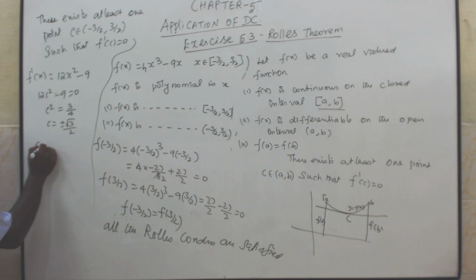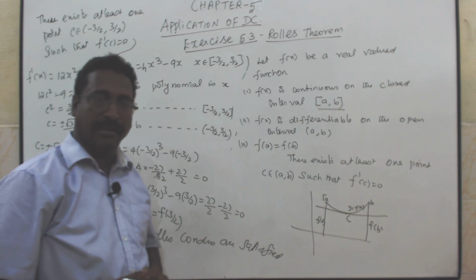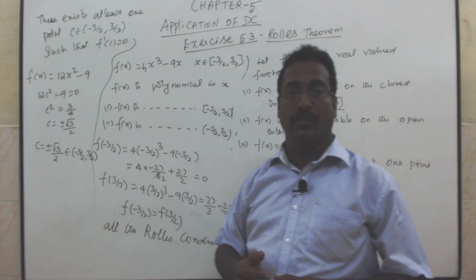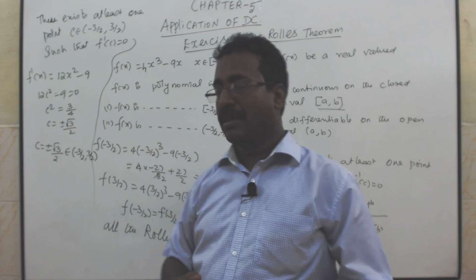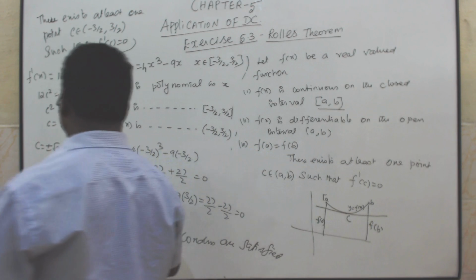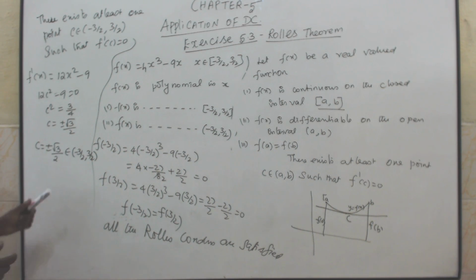Therefore, C is equal to plus or minus root 3 by 2 belongs to minus 3 by 2 comma 3 by 2, because the interval is minus 1.5 to plus 1.5, but you got the answer minus 0.86 and plus 0.86. So it belongs in the interval. Therefore, Rolle's theorem is verified at C equal to plus or minus root 3 by 2.